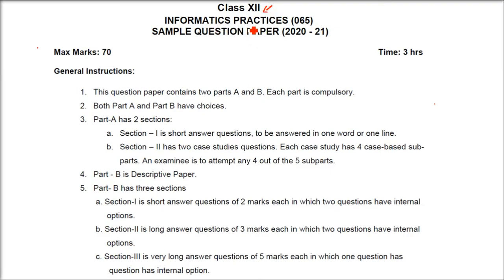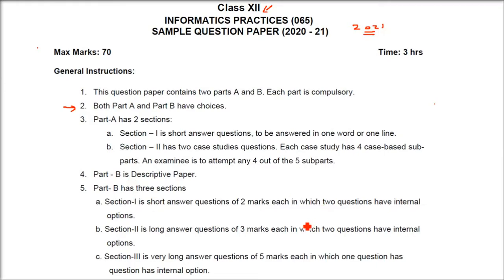This is the class 12 Informatics Practices sample question paper released by CBSE for the 2021 board exams. It is a 3-hour paper of 70 marks, and you need to practice this pattern only. There are two parts, part A and part B. Part A has two sections, and part B is descriptive type.